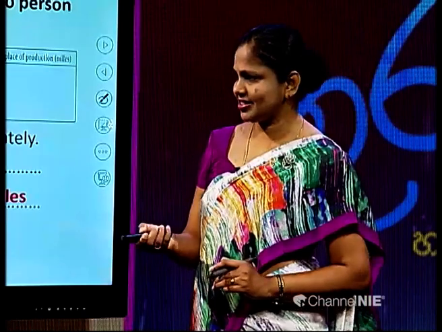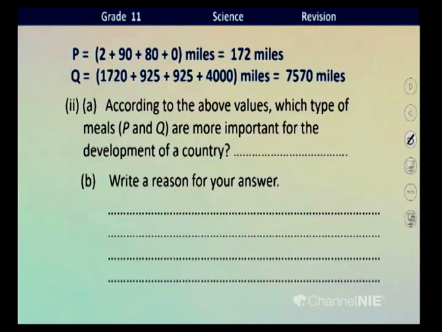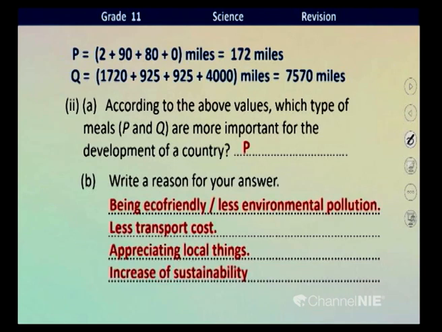We'll see the reasons. According to the above values, which type of meals are more important? P. What's the reason? These are the reasons, children. When the food mile is shortened, the food items are eco-friendly, with less environment pollution, less transport cost, appreciating local things, and increase of sustainability.